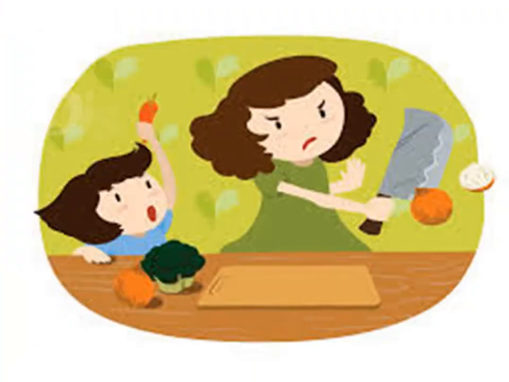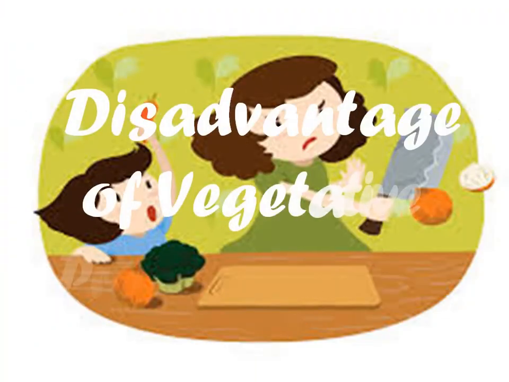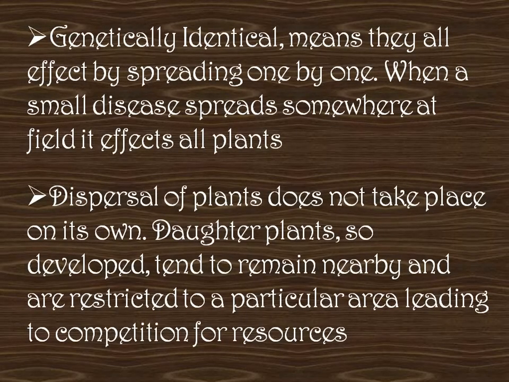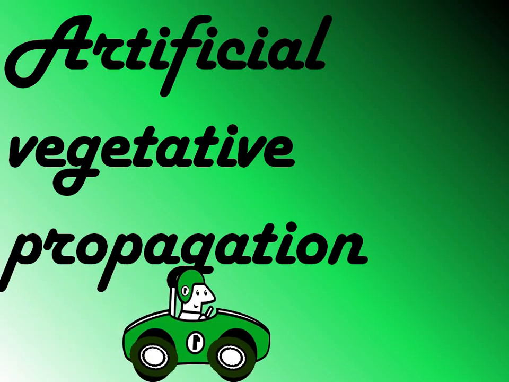Let's move to the disadvantages of vegetative propagation. They are genetically identical. Yes, it means they are affected by spreading one by one. Dispersal of plants does not take place on its own. Yes, the daughter plants so developed tend to remain nearby and are restricted to a particular area, leading to competition for resources. Next, artificial vegetative propagation.